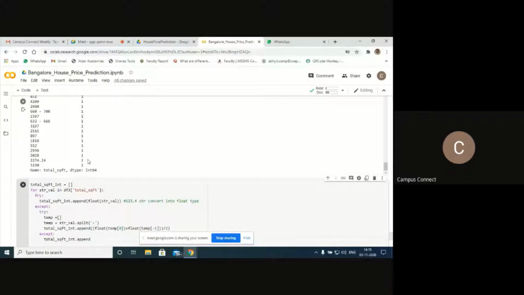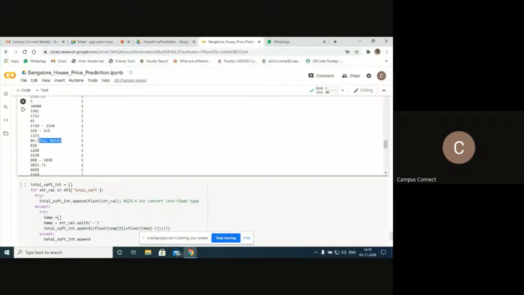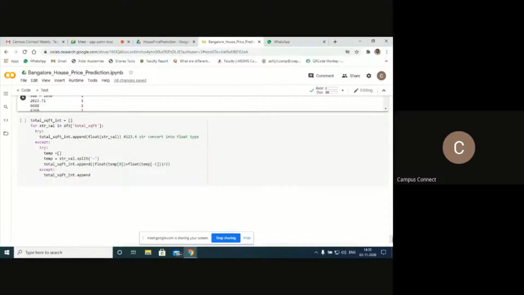So if the values are not in the other format, I think we have seen one more value here, square feet. Can you have a look at this? Can you see this? So here what happened? If the data is not in the range format or float format, such type of data I'm going to drop directly.